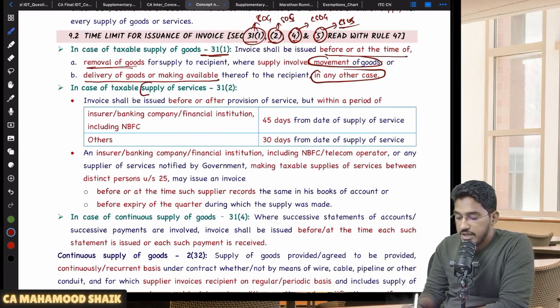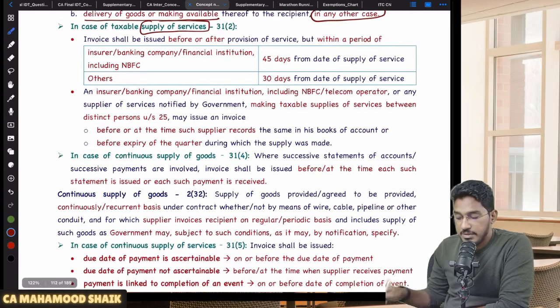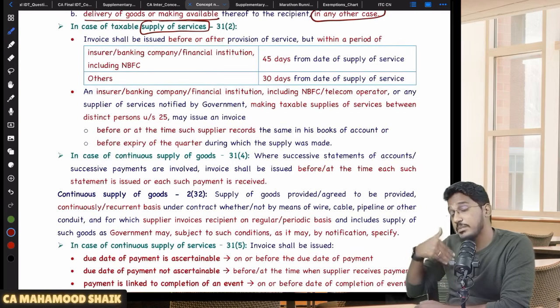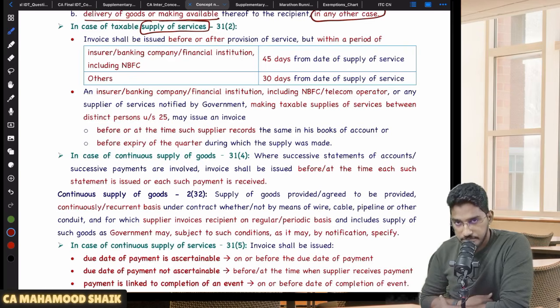Thereafter, in case of supply of services, what will be the time limit? In case of supply of services, you can give the invoice either before the supply, at the time of supply, or even after making the supply of the services also you can give the invoice.